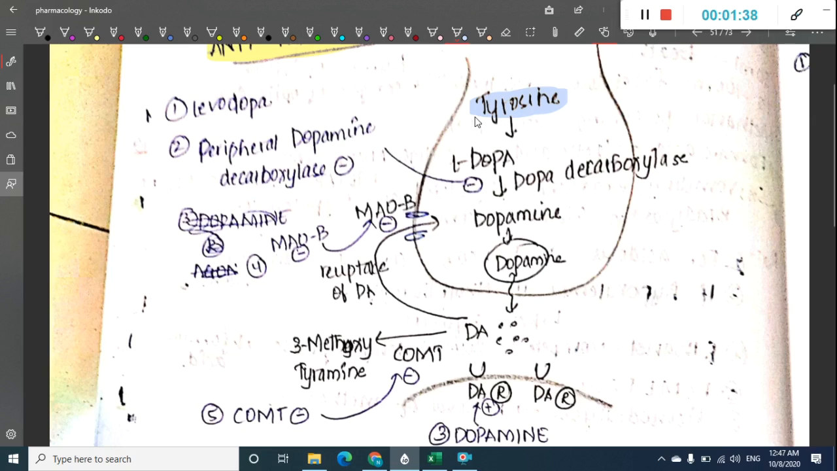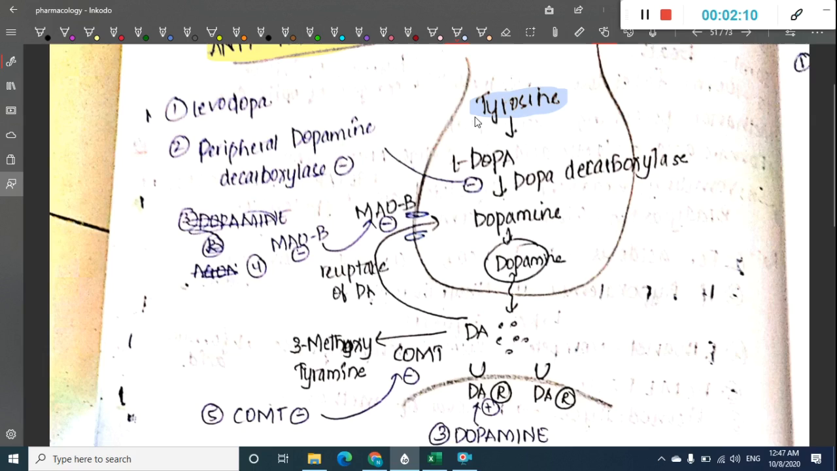This dopamine will now enter the synaptic vesicle. Through exocytosis, the neurotransmitter dopamine is released into the synapse. Once released, it acts on its receptors, DA1, DA2 and DA3 receptors. It also acts on alpha 1 receptors and also beta receptors. Once it has done its action, it starts to degrade.